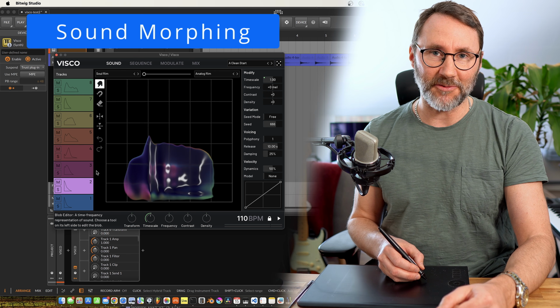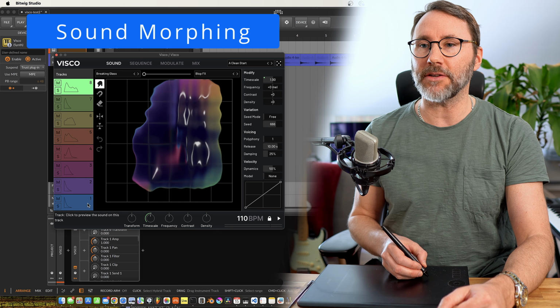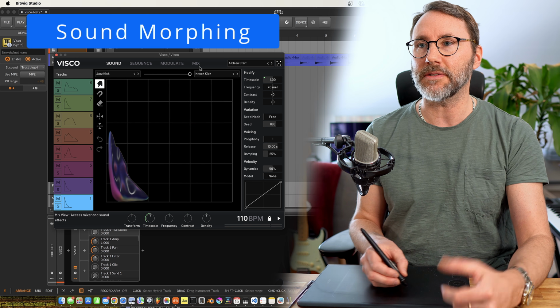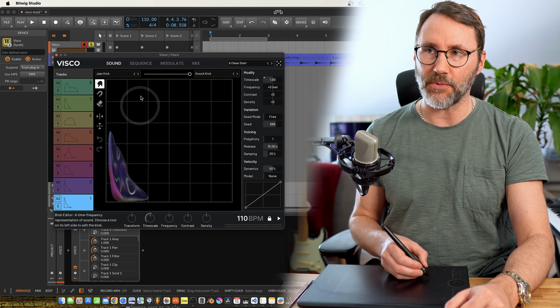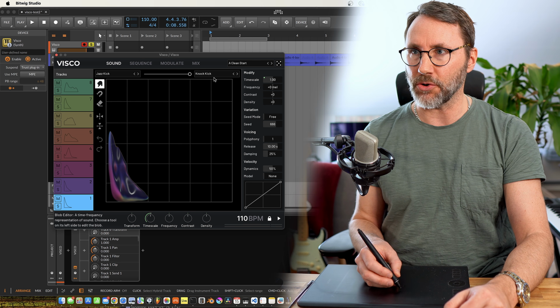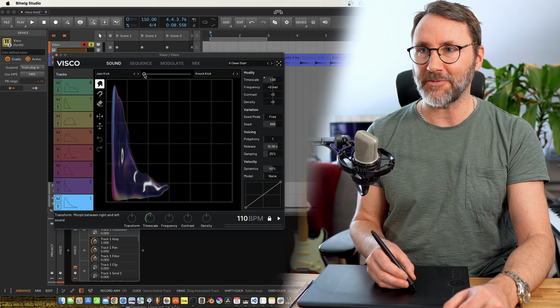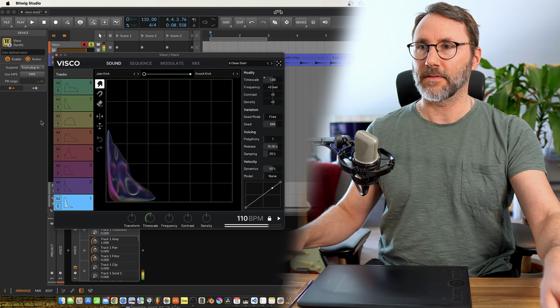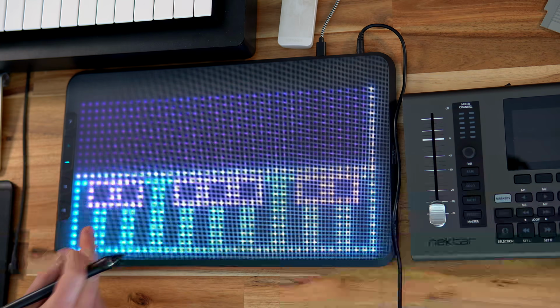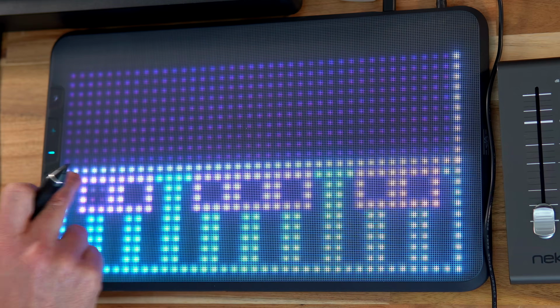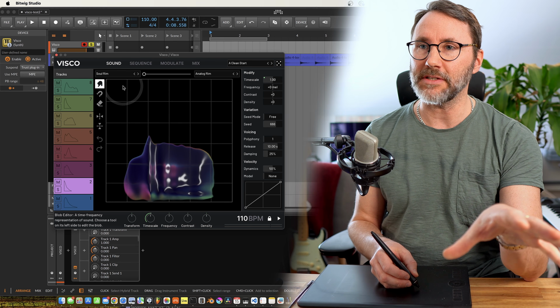The plugin has 8 different drum tracks, 1 through 8, and on each of these drum tracks you can import 2 different samples. So here we have a jazz kick and a knock kick, and then we can use this morph fader to morph between these 2 different kicks. And this feature works across all these different drum tracks.